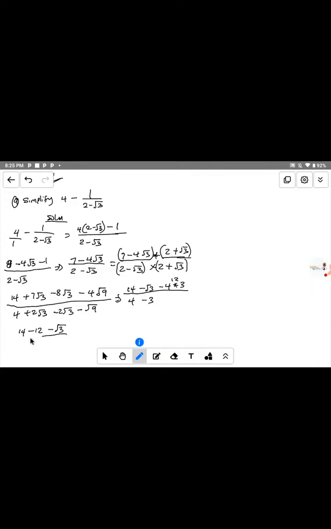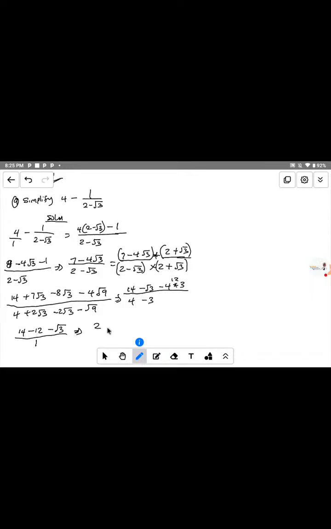Root 3 divided by, now in this part, 4 minus 3 rather, we have what? 1. So now if we divide 1 by this, it will give us this. Now 14 minus 12, what do we get? We get 2. If we subtract 12 from 14, we get 2. I get that.